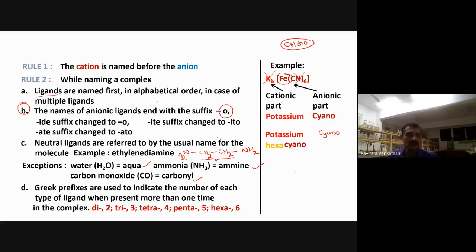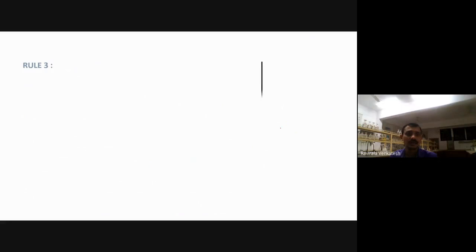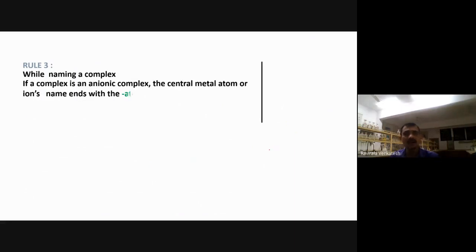So this is about the second rule, which I have discussed in the ABCD manner. Next, we'll move to what? Next slide. Number 3. In naming the complex, if a complex is an anionic complex, the central metal ion can be called as -ate, isn't it? I told you what is anionic complex, cationic complex and neutral complex in the previous videos, with many examples. Anyhow, again I will explain this one.